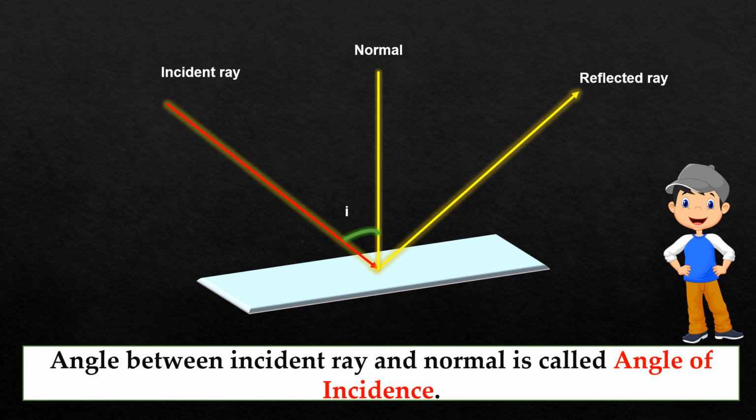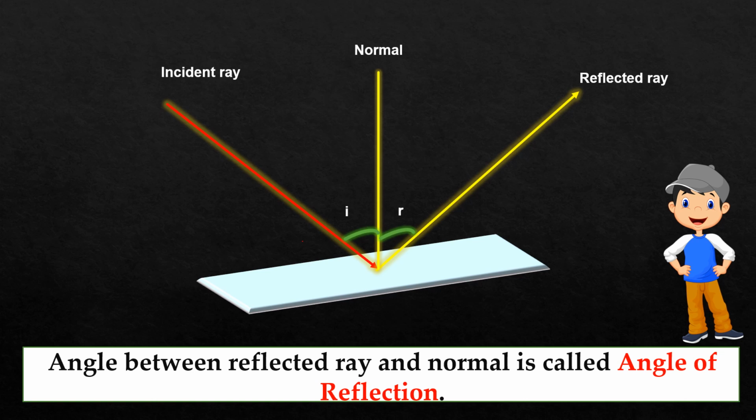Now what is the angle of reflection? The angle of reflection is the angle between the normal and the reflected ray. Same as the incidence angle, this is the reflecting angle. So the angle between the normal and the reflected ray is known as the angle of reflection.